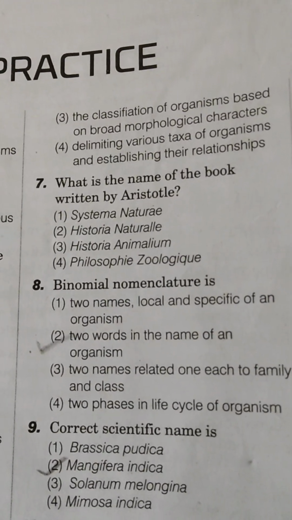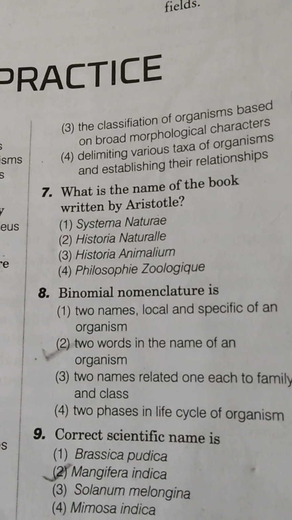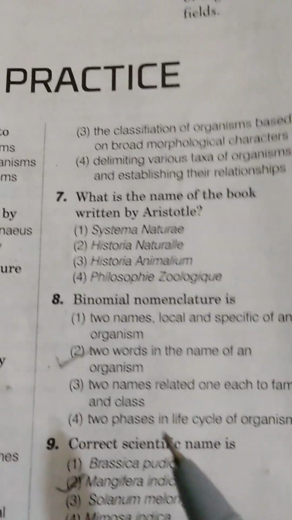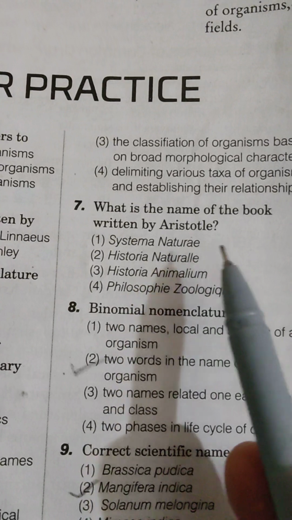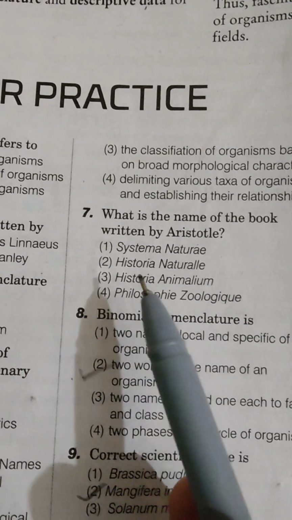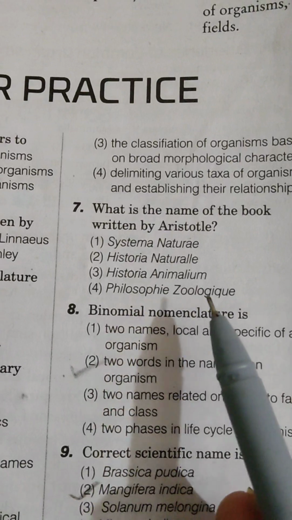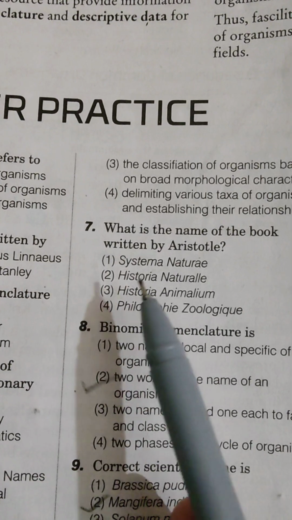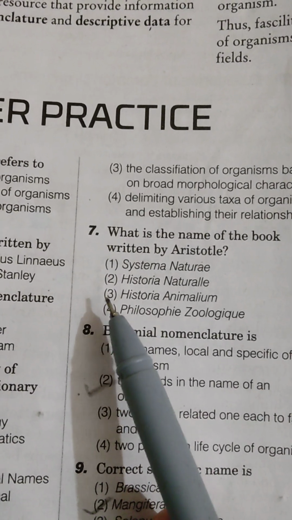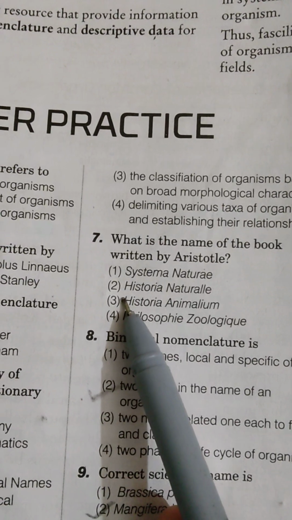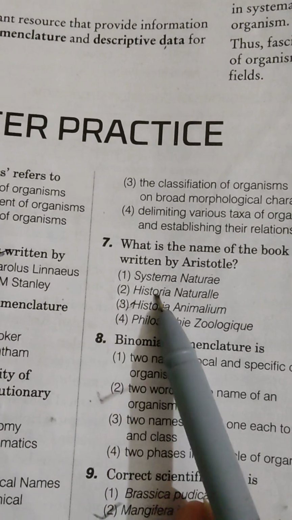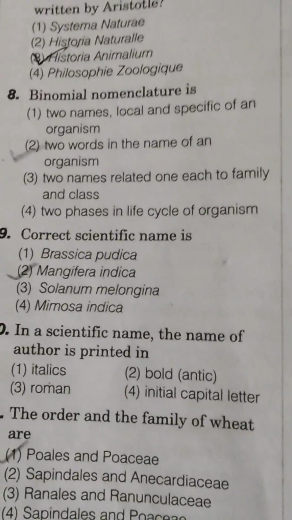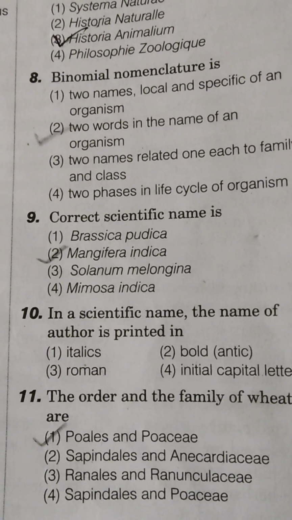What is the name of the book written by Aristotle? Among these: Systema Naturae, Historia Naturae, Historia Animalia, Philosophia Zoologica, among these four, the answer will be number 3. That is Historia Animalia. Next, we are moving on to question number 8.